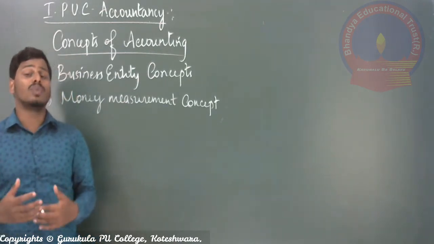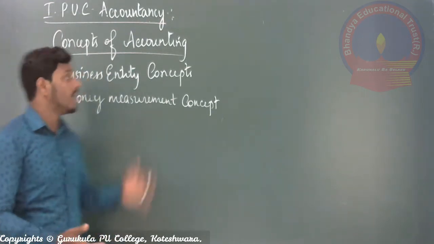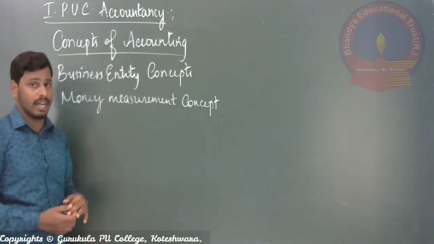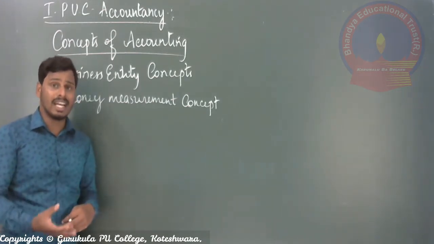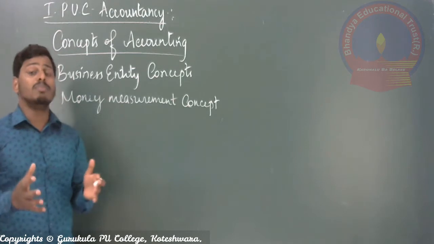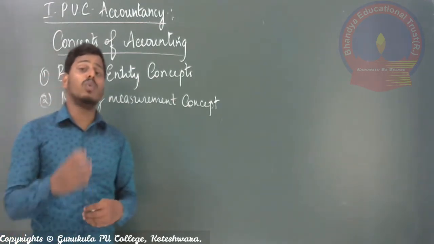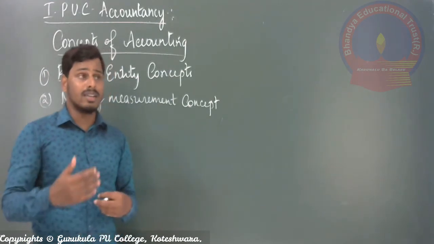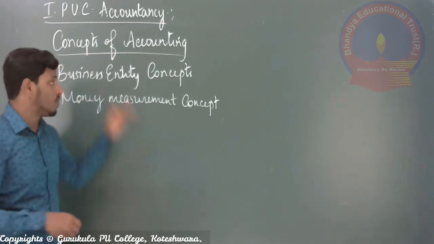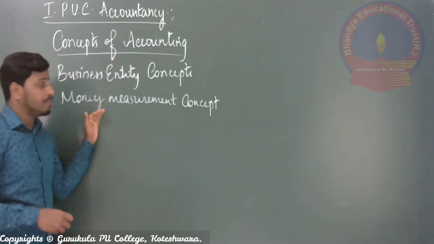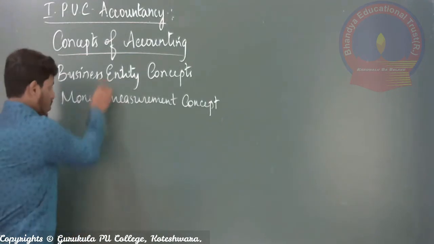So many accounting principles are followed. Those principles are called accounting concepts, right? They are the general guidelines or fundamental ideas or rules generally accepted by accounting professionals and adopted during the process of accounting only. So we finished already two. Before going to the third accounting concept, we recall the first two.